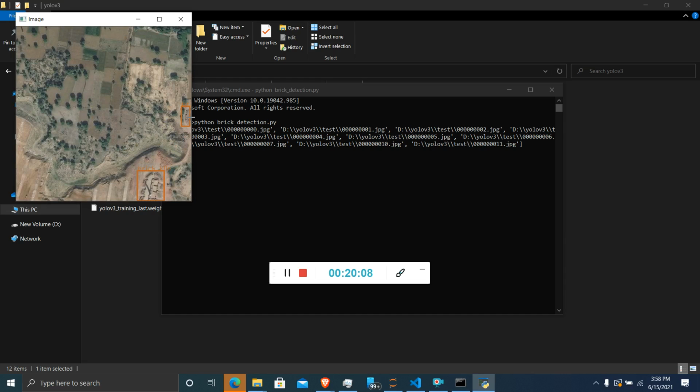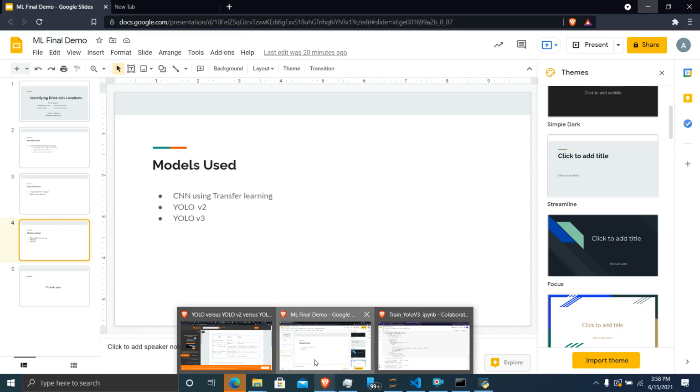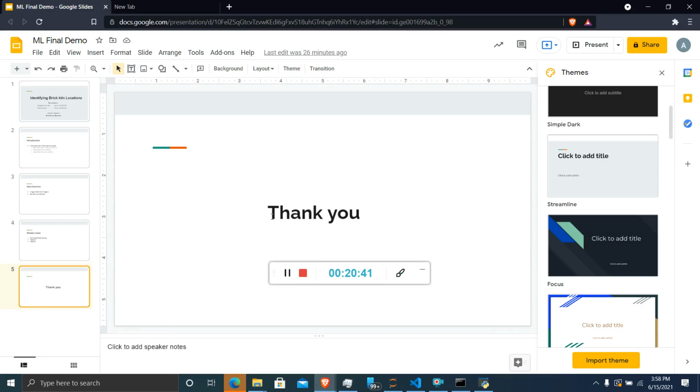Here we have a very small box, and even a small area of the brick kiln it is going to identify. So brick kiln detection using YOLO V3 is giving the best result compared to YOLO version 2 and also the CNN, with accuracy of above 95 percent. So this is the project we have implemented in this semester. Thank you.